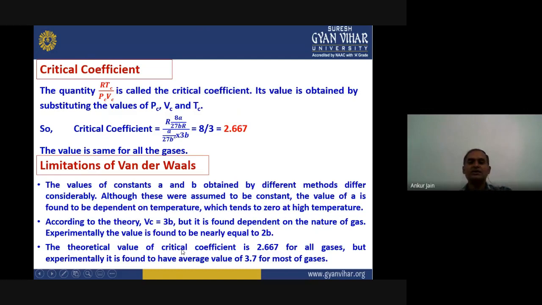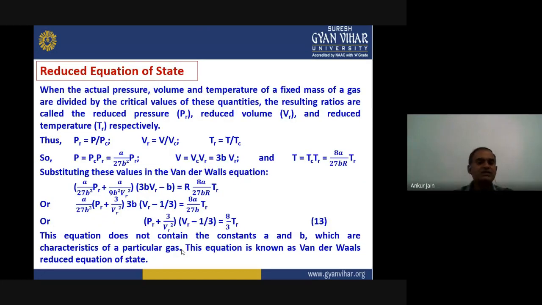So in this equation we have removed these constants A and B. There is no term of A and B, and that's why this is known as the van der Waals reduced equation of state, where there are no parameters A and B which are dependent on a particular gas. Okay, this is our final topic for today's lecture.